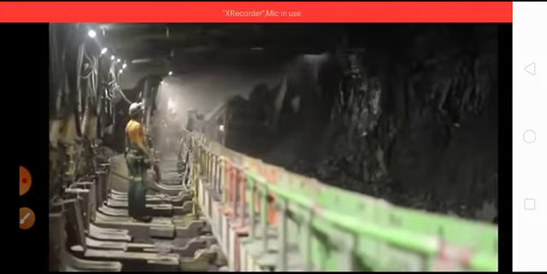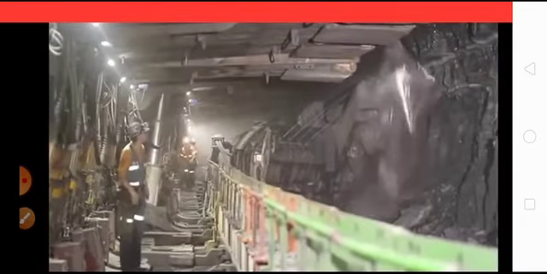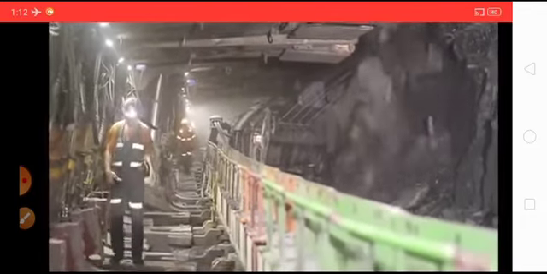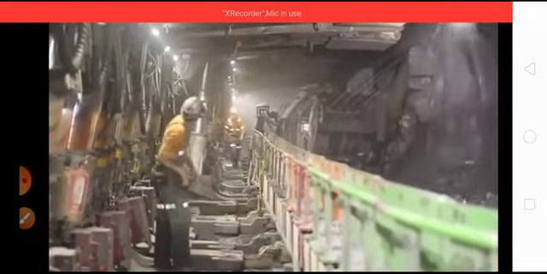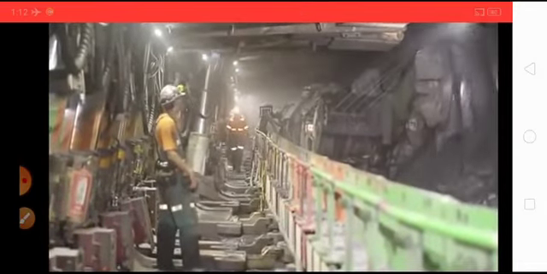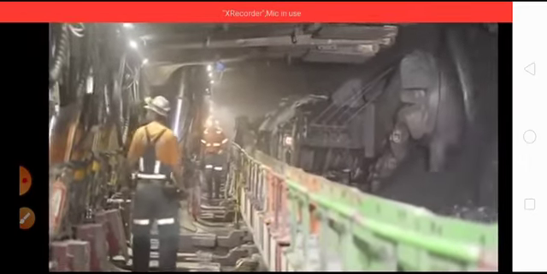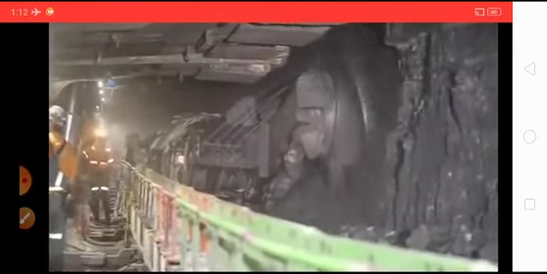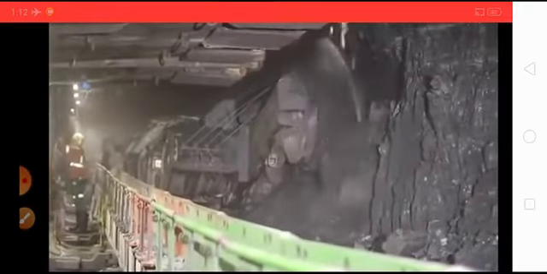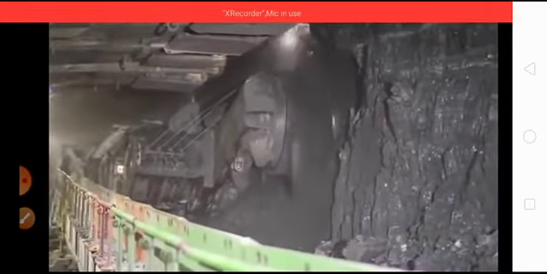You can see the advancement of the chock shield supports, power chock supports. As the face is advancing, power chock shield supports will also advance automatically.